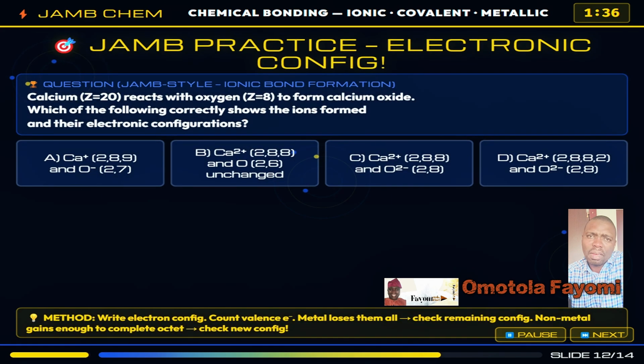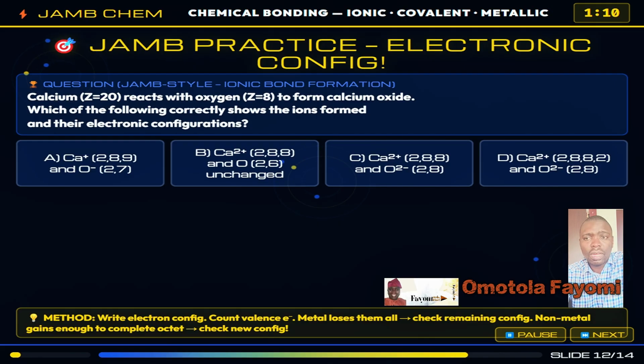Now to the second JAMB question, and this is about ionic bond formation with electronic configurations. Calcium has atomic number 20. Write its configuration: 2,8,8,2. Oxygen has atomic number 8, configuration 2,6. Now, calcium has 2 valence electrons and wants to reach argon's configuration of 2,8,8.